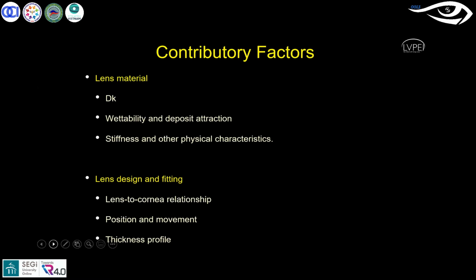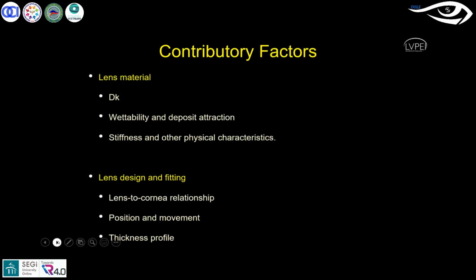Moving on to the next one, which is the clinical manifestation.